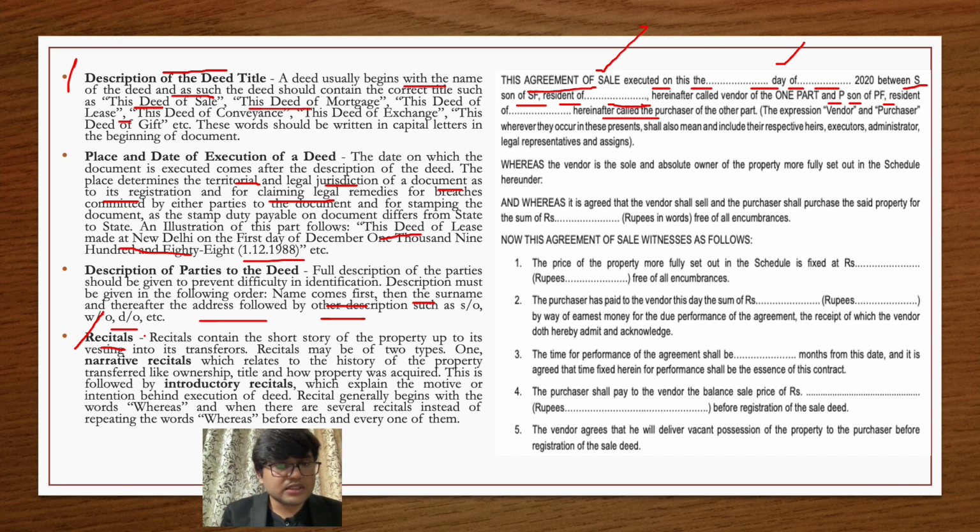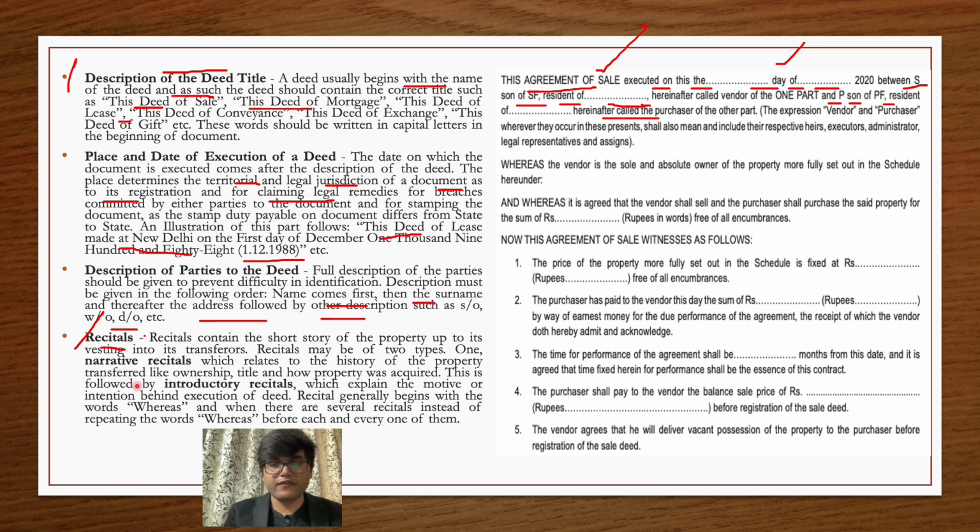Recital contains the short story of the property up to its vesting in its transferor. Recital may be of two types. One is narrative recitals and the other is introductory. Narrative recitals relate to the history of the property transferred.